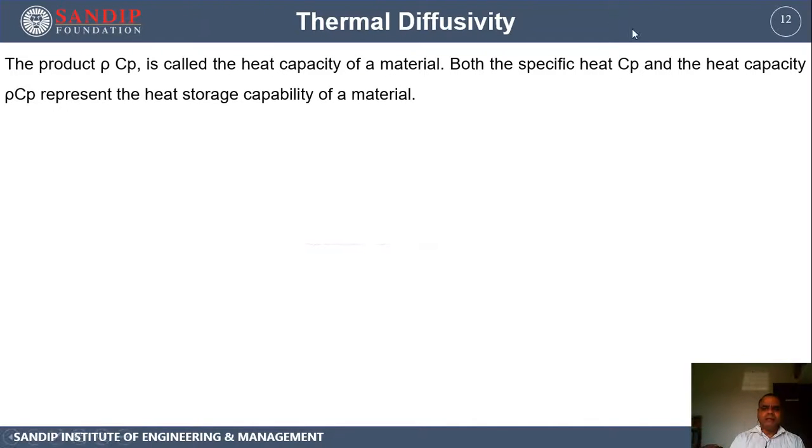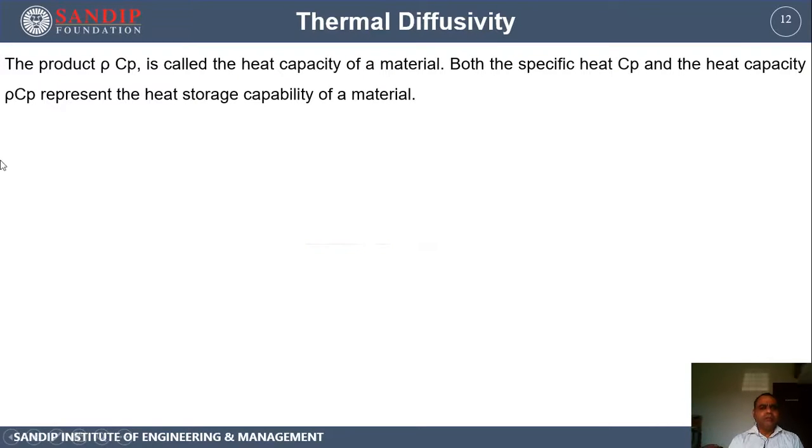If you multiply this Cp value by rho, then we'll get a term called rho Cp. This is also an indication of heat capacity of the material. What is the difference? When we are talking about only Cp, it is giving us the idea about the storage capacity per unit mass. See the unit, joules per kilogram Kelvin. When you are multiplying by the density, the unit is kg per meter cube. So that kg and the kg in the specific heat unit get cancelled, and the unit of rho Cp is going to be joule per meter cube Kelvin.